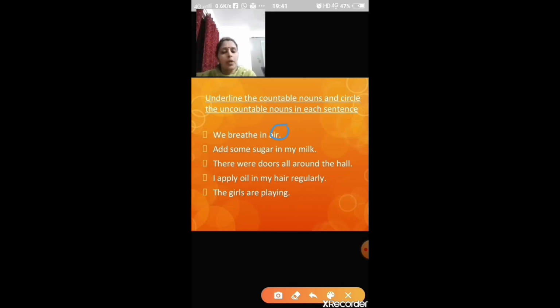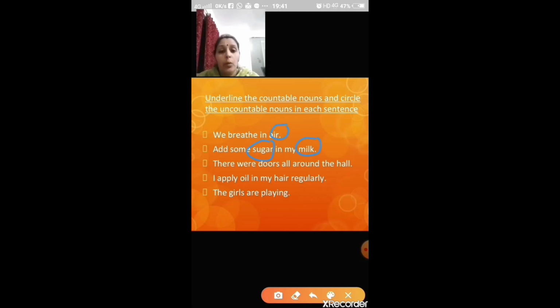Add some sugar in my milk. So which are the nouns here? You have sugar and milk. Can you count sugar? No. Can you count milk? No. So both are uncountable. So we are going to circle sugar and milk.